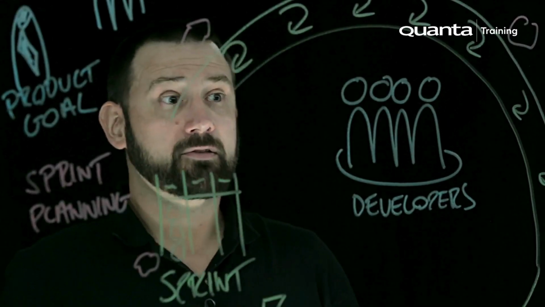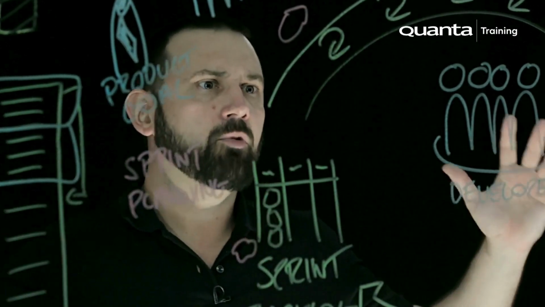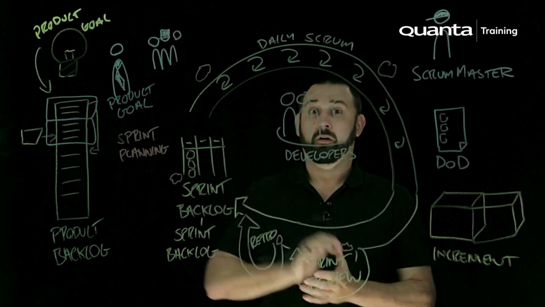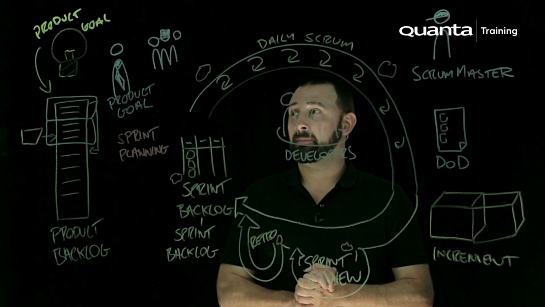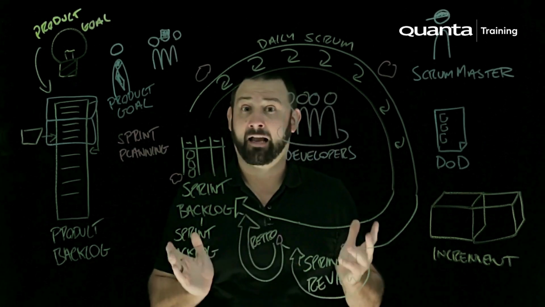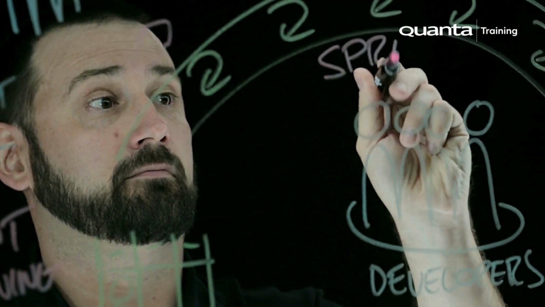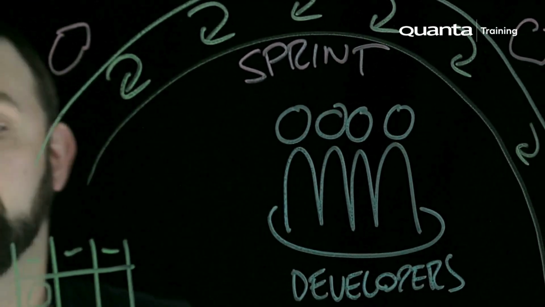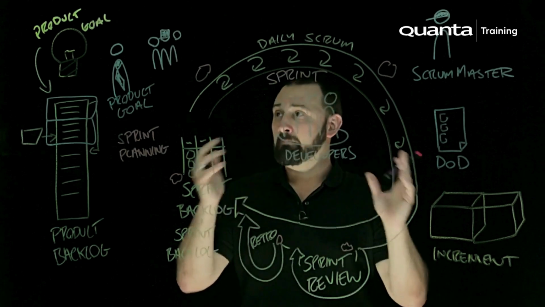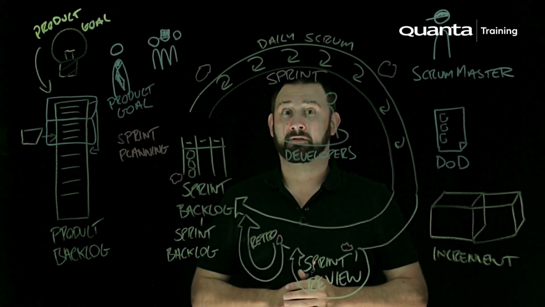So there's other bits to Scrum, such as the Scrum values, which we haven't covered here, and the concept of empiricism. But the framework itself, the kind of nuts and bolts, this is it, all on one board. So just to recap one more time, we've got our 3 accountabilities, right? We've got our 5 events, right? If you're counting, you might have spotted I can only see 4, but there's kind of a hidden one, which is the sprint itself, which is also known as an event. We've got our 3 artifacts, so the product backlog, the sprint backlog, and the increment, and then the commitments that go along with that, which are the product goal, the sprint goal, and the definition of done.